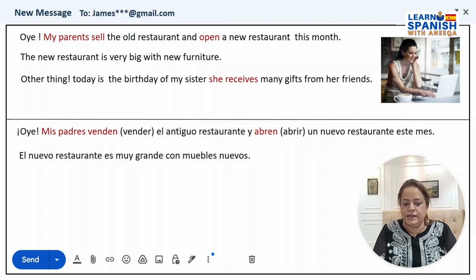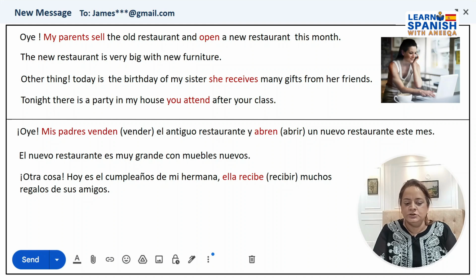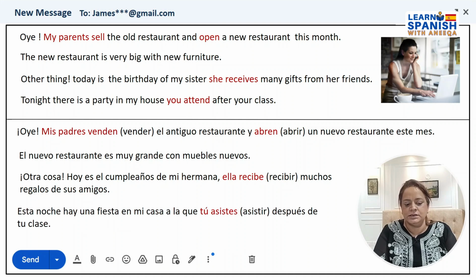Other thing, today is the birthday of my sister. She receives many gifts from her friends. Otra cosa, hoy es el cumpleaños de mi hermana. Ella recibe muchos regalos de sus amigos. Tonight there is a party in my house. You attend after your class. Esta noche hay una fiesta en mi casa a la que tú asistes después de tu clase.